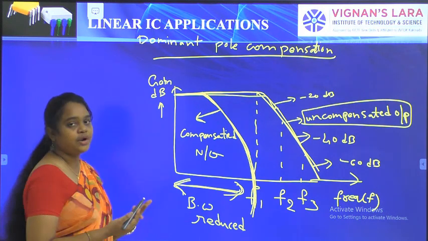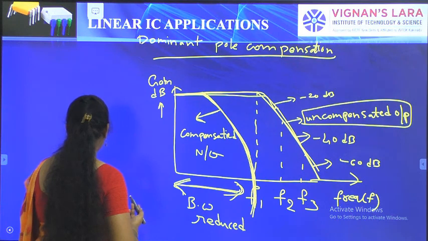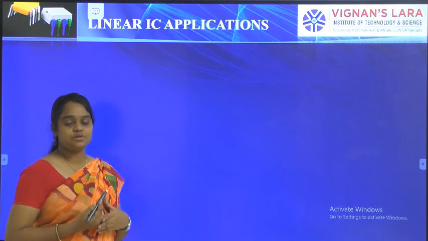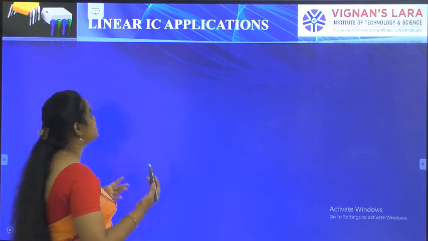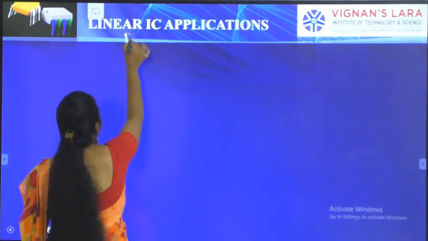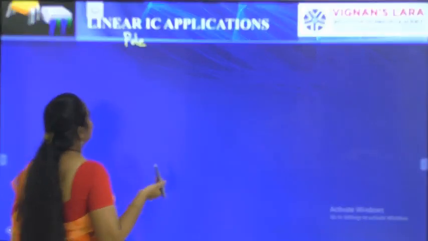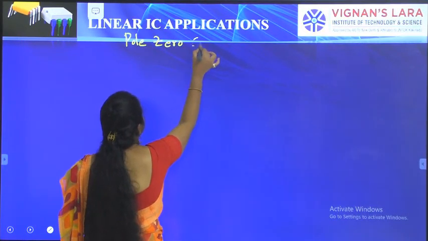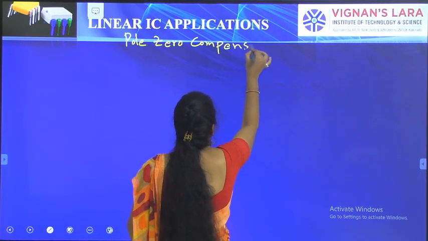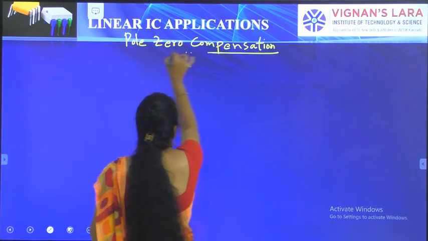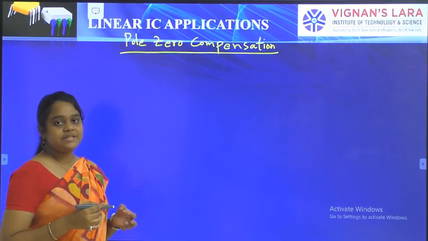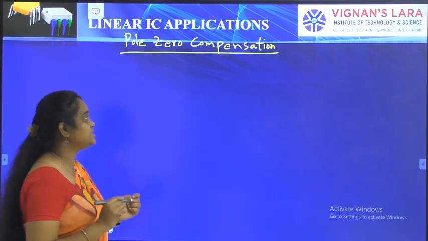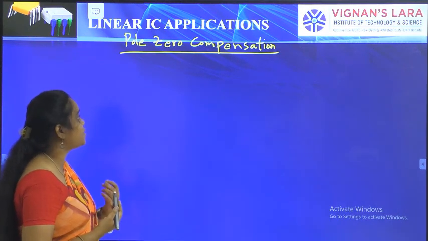To rectify this, I am going to use pole zero compensation. What is the use of pole zero compensation? By using it, the bandwidth is increased. I am going to explain another external compensation technique, the pole zero compensation technique. In dominant pole compensation I take only one resistor and one capacitor. Here I am going to add another resistor to the compensation network.